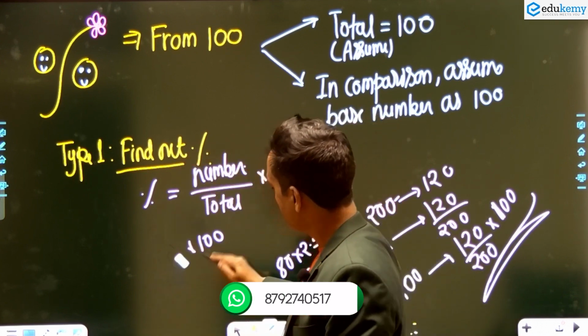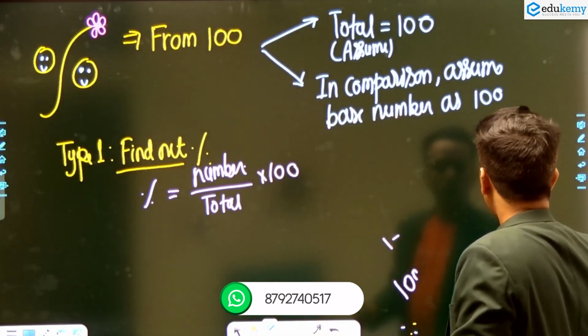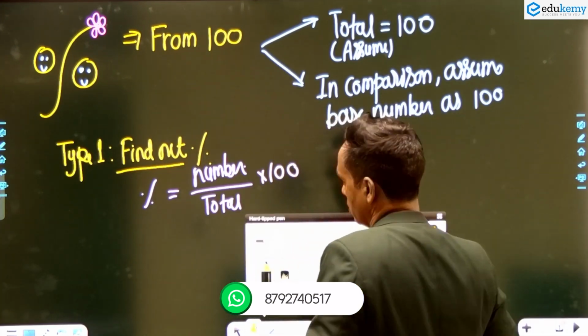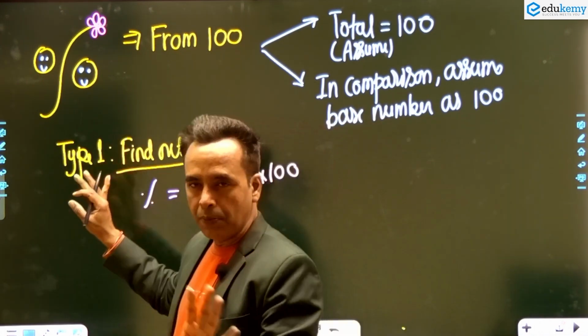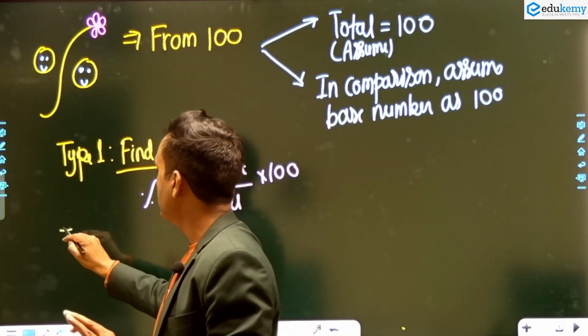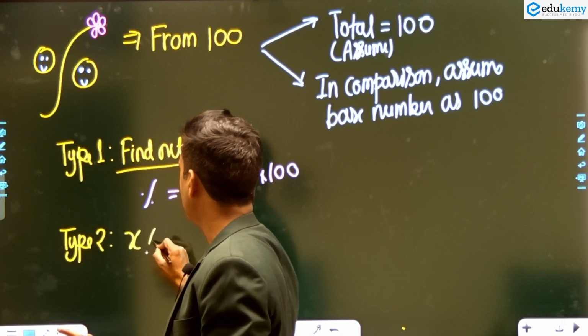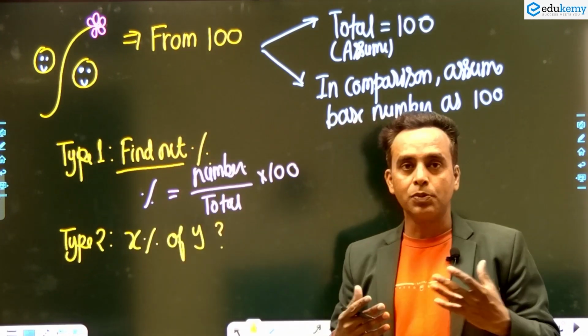Are you getting it or not? Okay, so it is simple. I will take a lot of basic questions, so I think it's easy. Now, I'm writing here type number 2: x% of y.